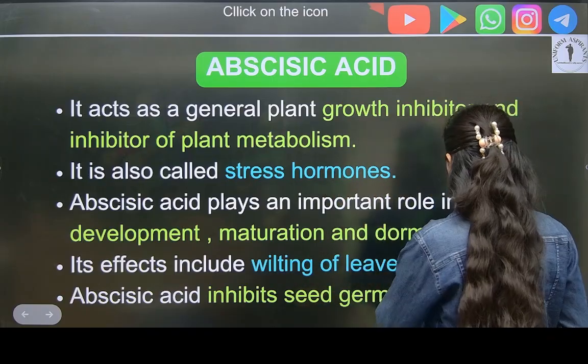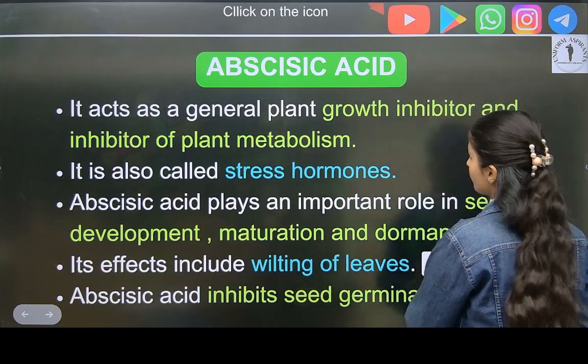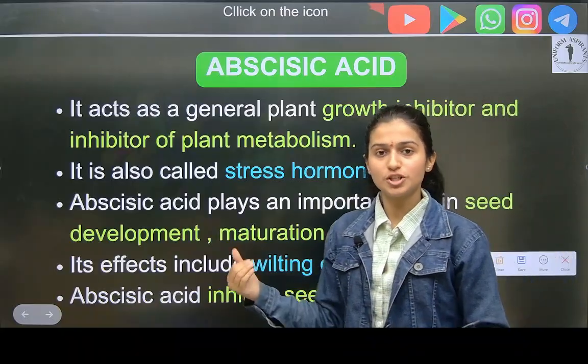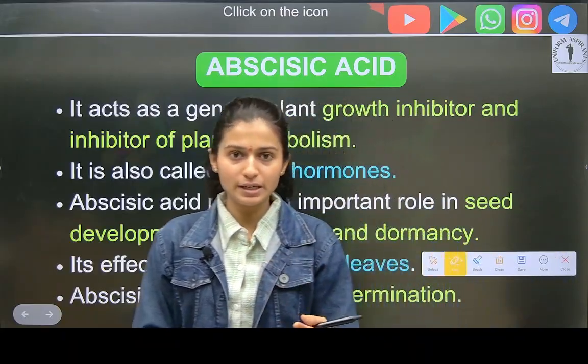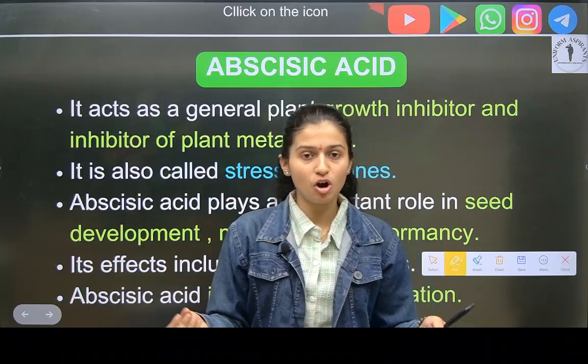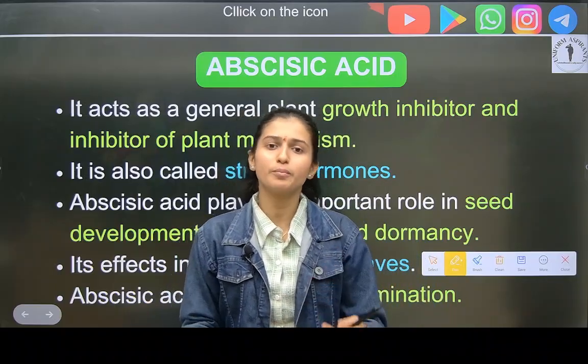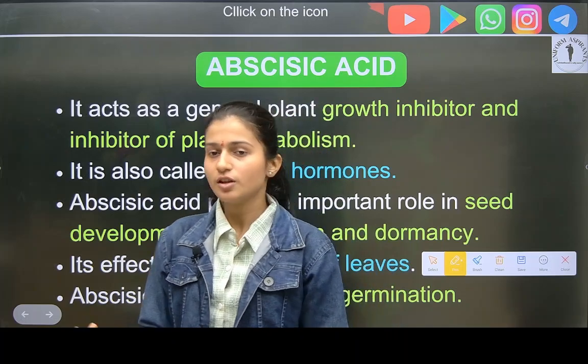Now see here. Abscisic acid. Okay, so which is this hormone? It inhibits growth, it means it does not help the plant in growing, but it helps in other processes. Now we'll see it.